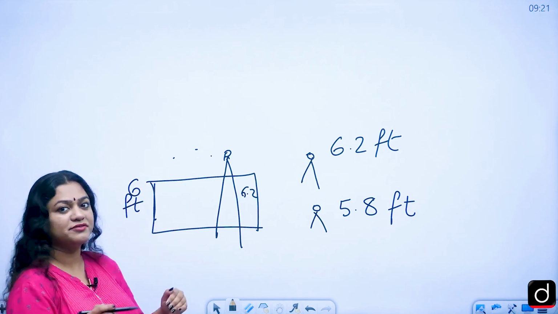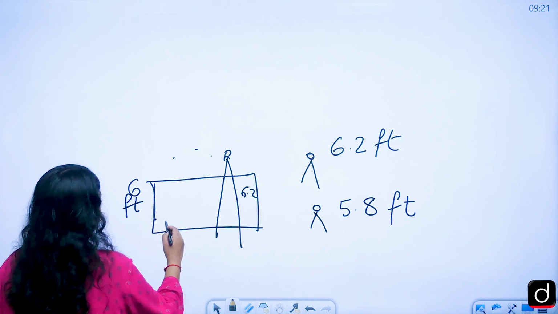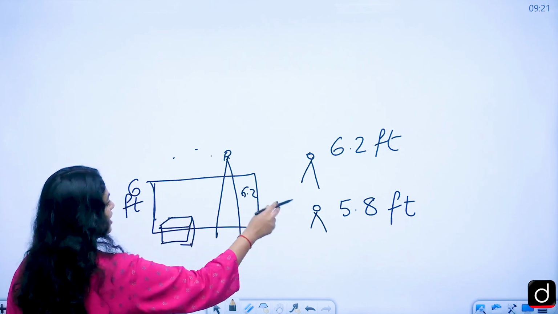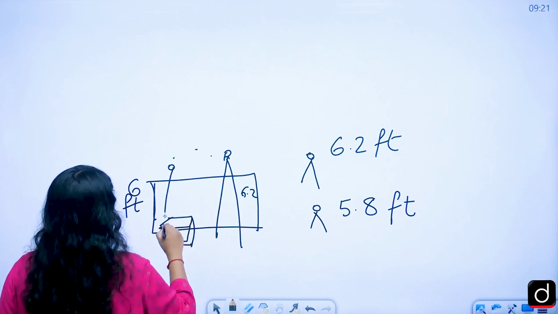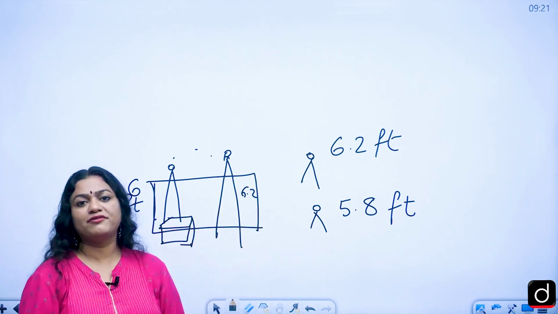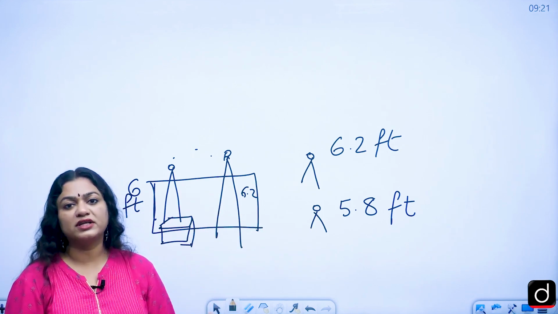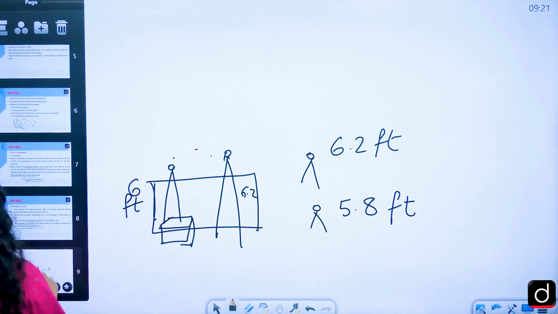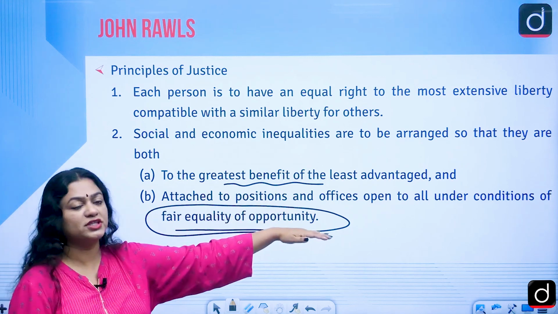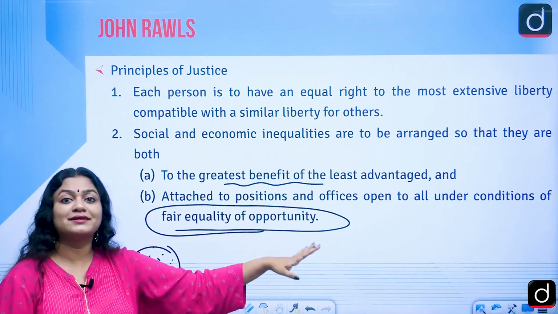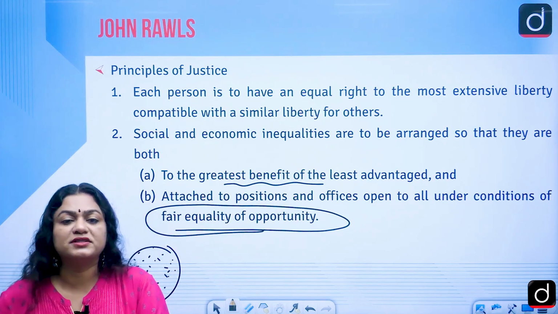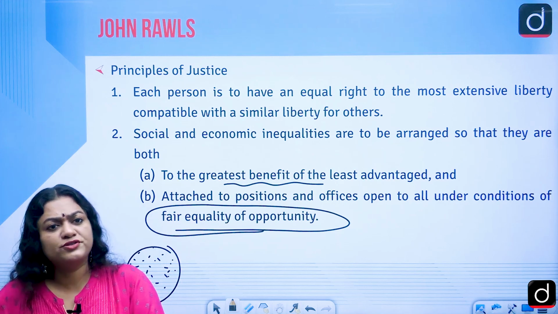So for that, under the difference principle, we can put a platform here. This will help that person watch the match just like the other person. So you have to provide certain benefits for the least advantaged as well. But at the same time, he spoke about the idea that positions and offices are open to all under the conditions of fair equality of opportunity. It means that every person is entitled to whatever merits and offices.